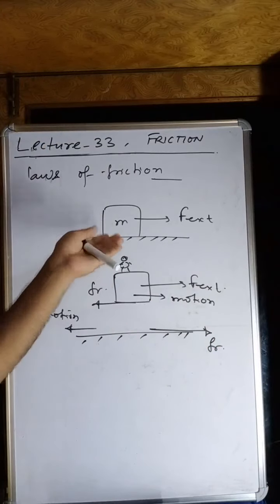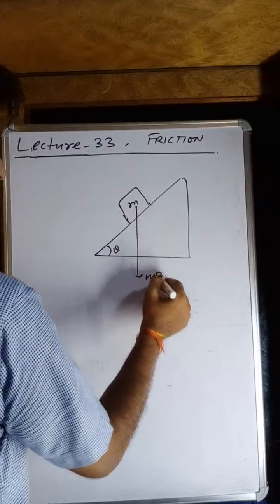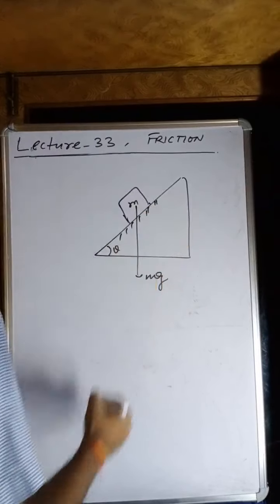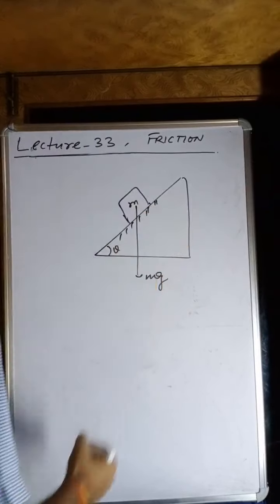In the next lecture, my dear students, we will start solving some numerical questions. Look at here. If the surface is in this way, if this is the theta, a body of mass m is kept over this wedge. Now, mg is in the downward direction. So could you write the friction force, if this is the rough surface and you have left this body and it is sliding down, as mu times mg?